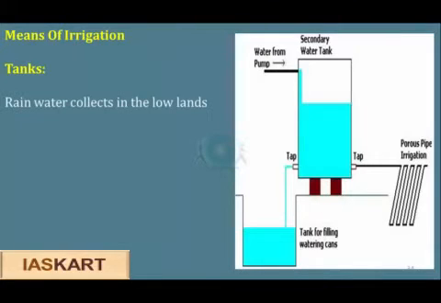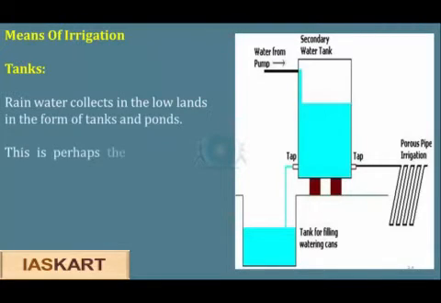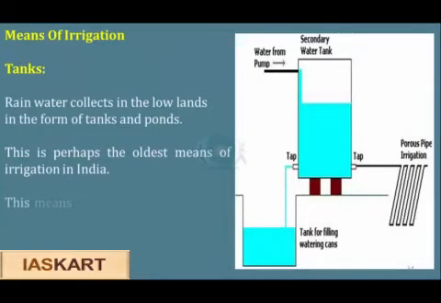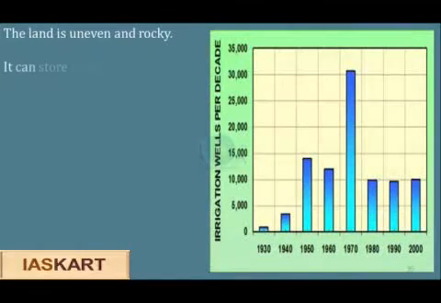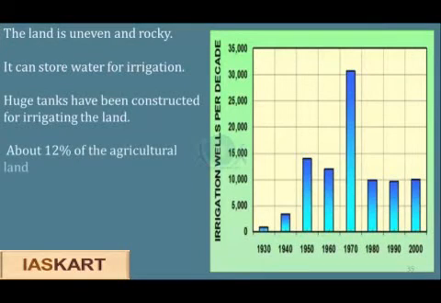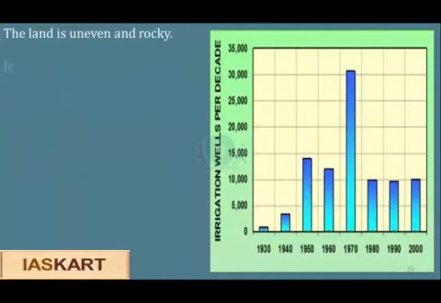Tanks. Rainwater collects in the lowlands in the form of tanks and ponds. This is perhaps the oldest means of irrigation in India. This means of irrigation is used in the Deccan Plateau and in the states of Andhra Pradesh, Karnataka and Tamil Nadu. The land is uneven and rocky. It can store water for irrigation. Huge tanks have been constructed for irrigating the land. About 12% of the agricultural land is being irrigated by tanks in India.